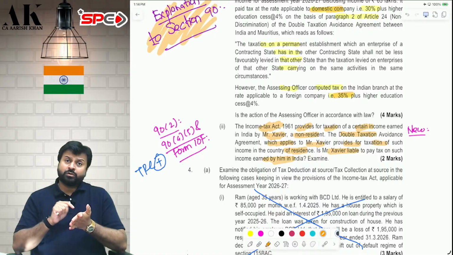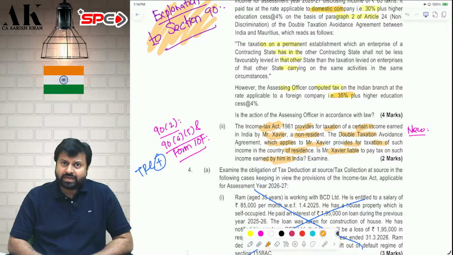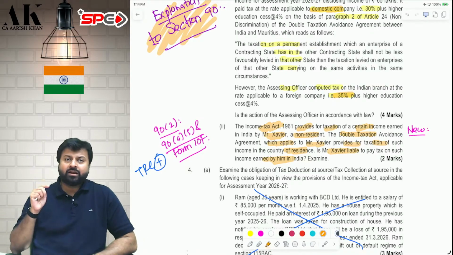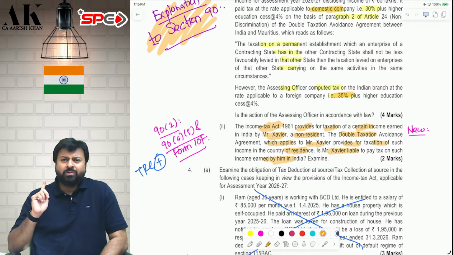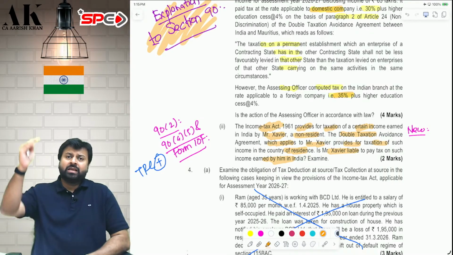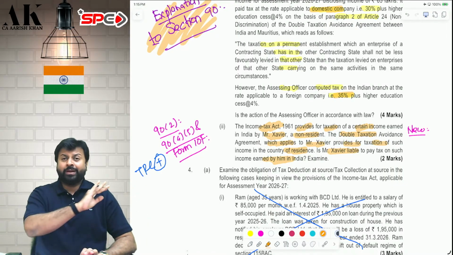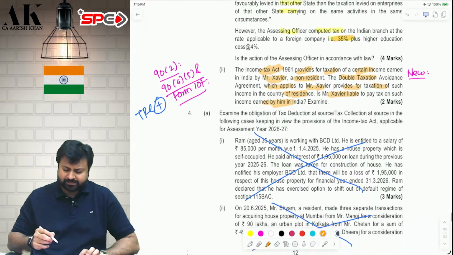But for that, the assessee has to prove that he is a resident of country X. For that, he has to obtain a TRC from country X in the prescribed format, which shall contain all the information required by the income tax department, like name of assessee, resident country of the assessee, details of the assessee, email address, phone number. A lot of information has to be there in the TRC. If Mr. Xavier is ready to give that to us, we will pass on the DTAA benefits to him. Otherwise, we are not going to pass on the DTAA benefits to him without the TRC documents.